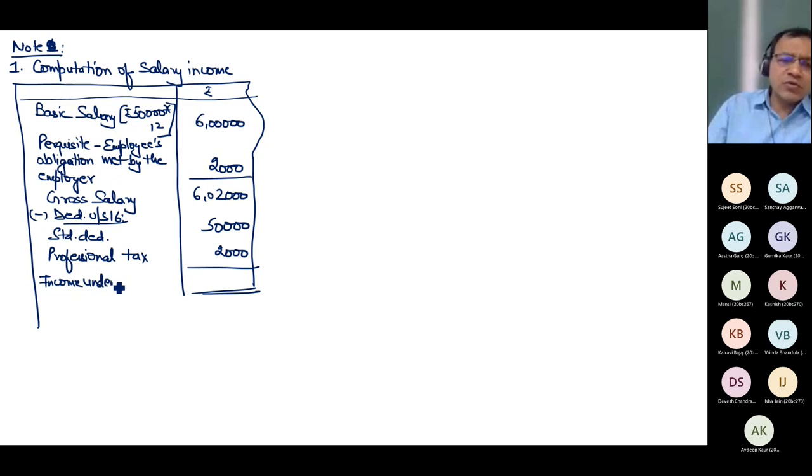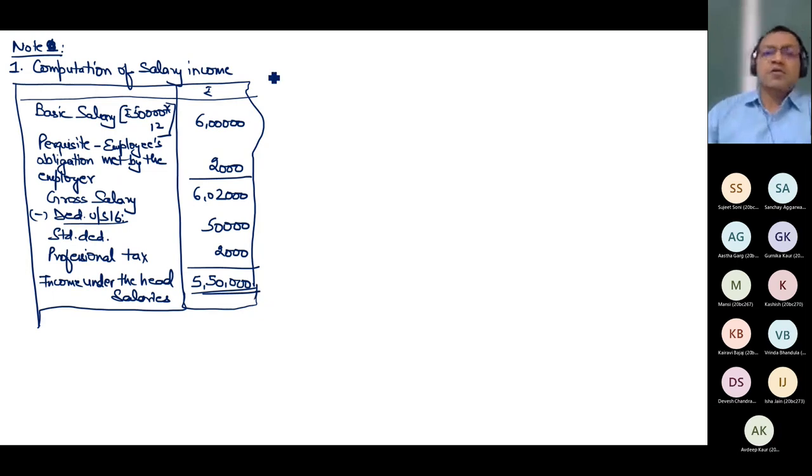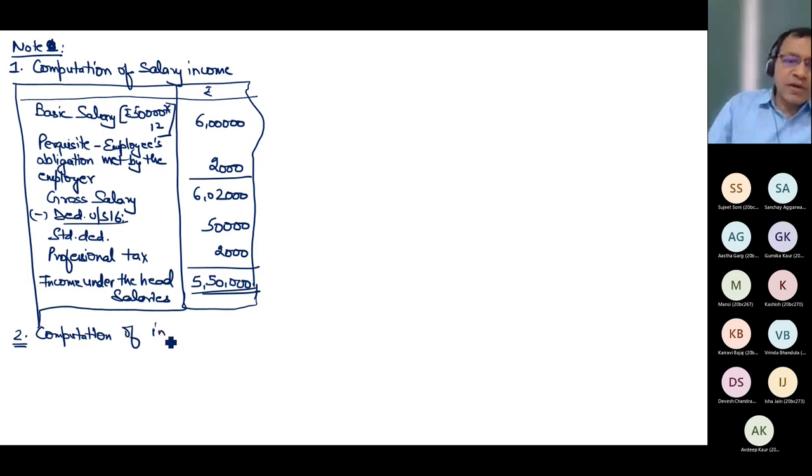In case you have any problem, you can please ask me. Otherwise, I will assume that you know this. But you need practice to learn the provisions, and there is no shortcut. This has given me the answer of note 1, that I got salary income now. Next, now note 2. To compute house property income, I need to know the value of what? Interest on capital borrowed. So step 2 is computation of interest on capital borrowed.